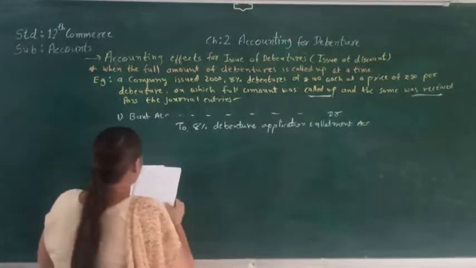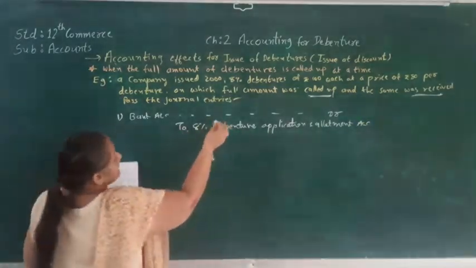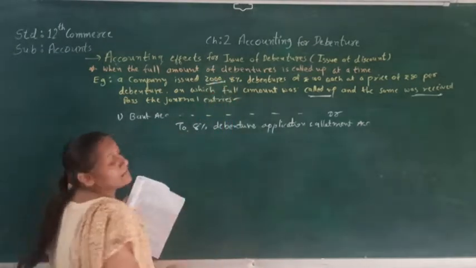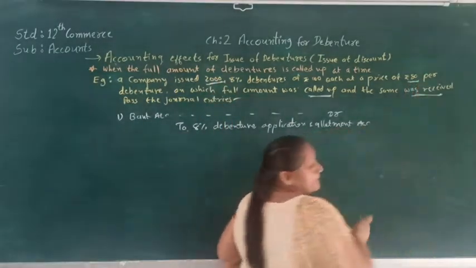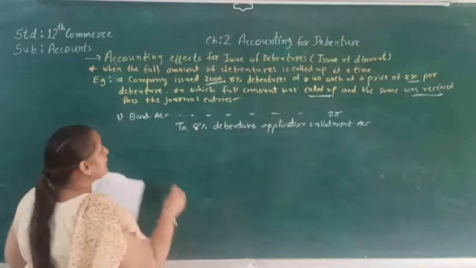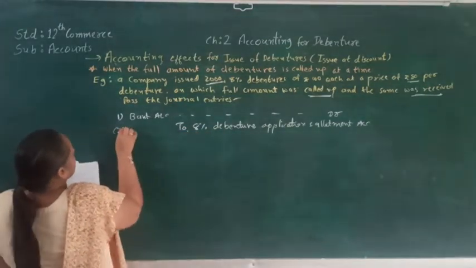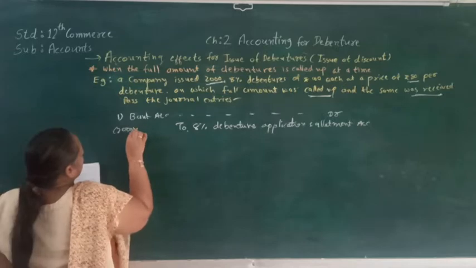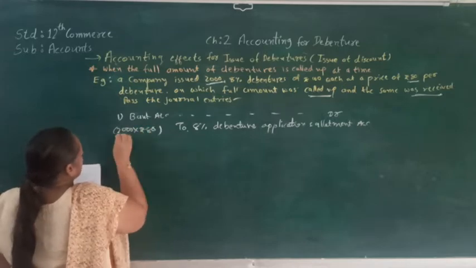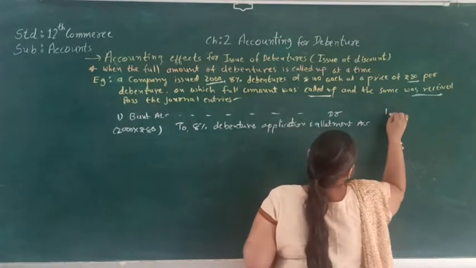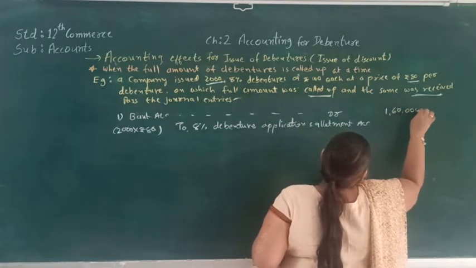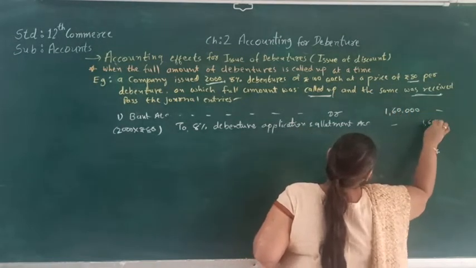As we know, the debenture is 2000 and the price of that is ₹80. So in the bank account we will receive 2000 into ₹80, so that will be 1,60,000.